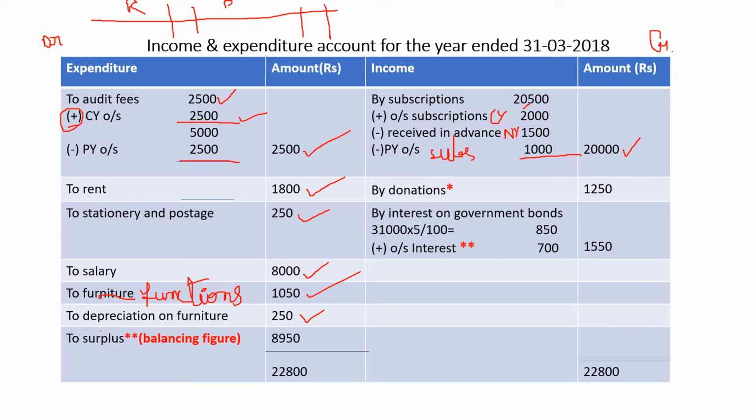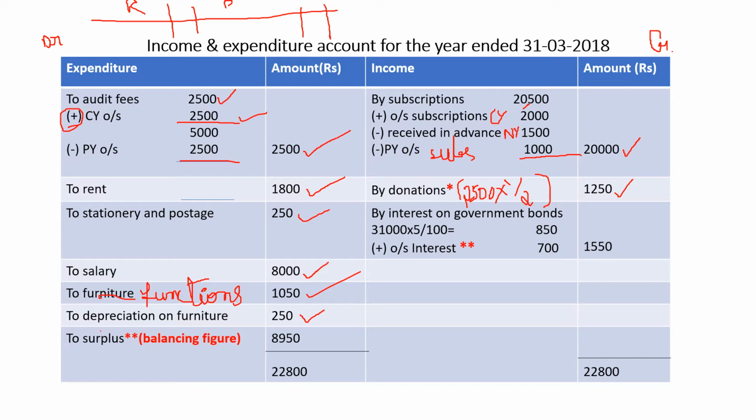Now look at the amount of donations. How much is it? 2,500, which is given in the receipts column. Now half has to be considered as revenue. So half of 2,500, 2,500 into 1 by 2 is 1,250. The remaining 1,250 we will add to the capital fund in the balance sheet. That I will show in the next slide. So here by donations 2,500 into 1 by 2, 1,250. Why? Because it is given in the adjustment to consider only half of donations as revenue.